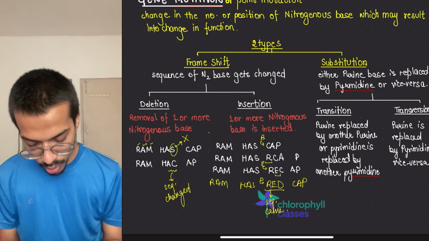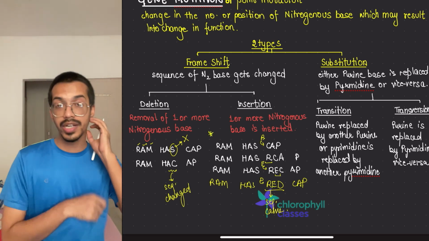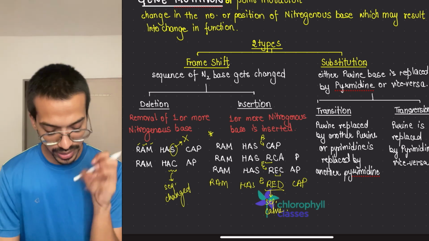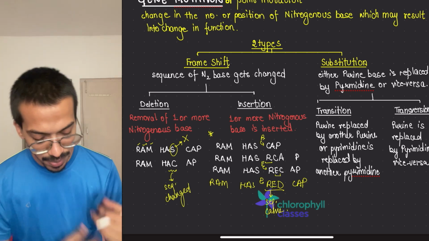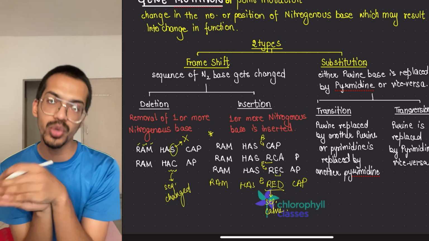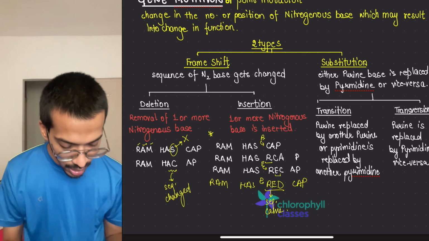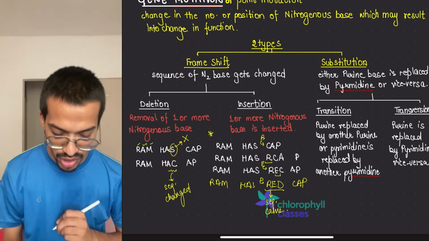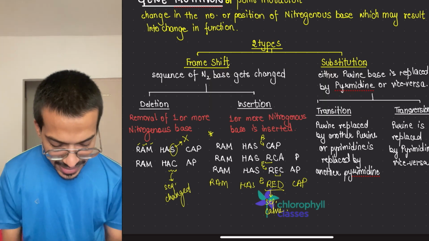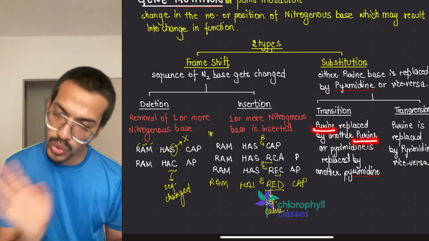This is a very important question which later on, when we will be learning about the genetic coding, you will understand. Here you are studying the basics of it. Then comes the substitution. Substitution, what happened? Purine is substituted with pyrimidine, pyrimidine with a purine, or anything can happen. Okay. So here what happened? Transition and transversion. Now transition says that purine is replaced by another purine only.